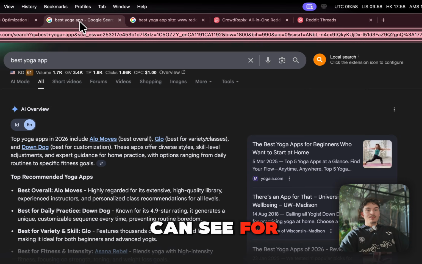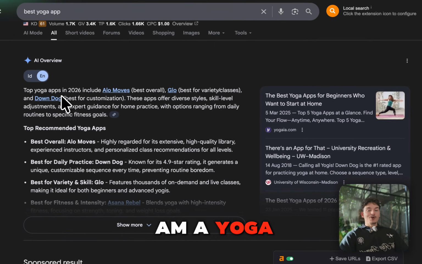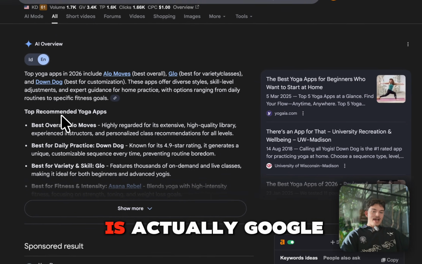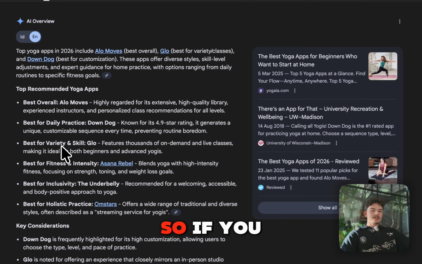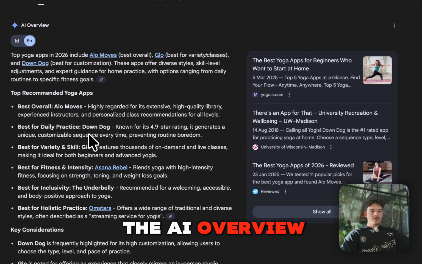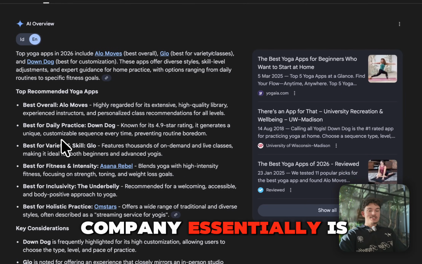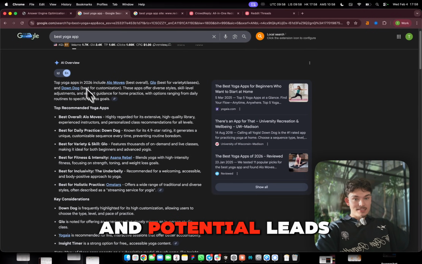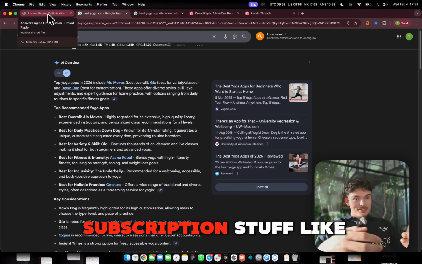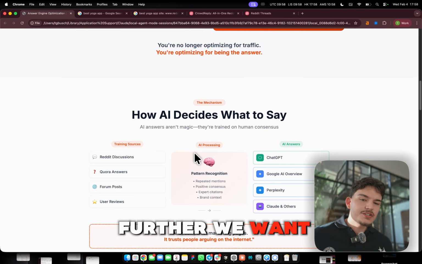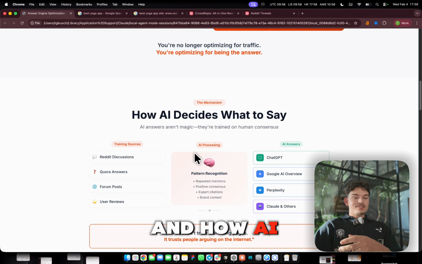For example, if I'm looking for the best yoga app and I type that in, the number one result is actually Google AI Overview. If you click on Show More, you can see all these companies are now being recommended by the AI Overview. If your company is not there, you're missing out on a lot of search traffic and potential leads for app downloads, subscriptions, stuff like that.